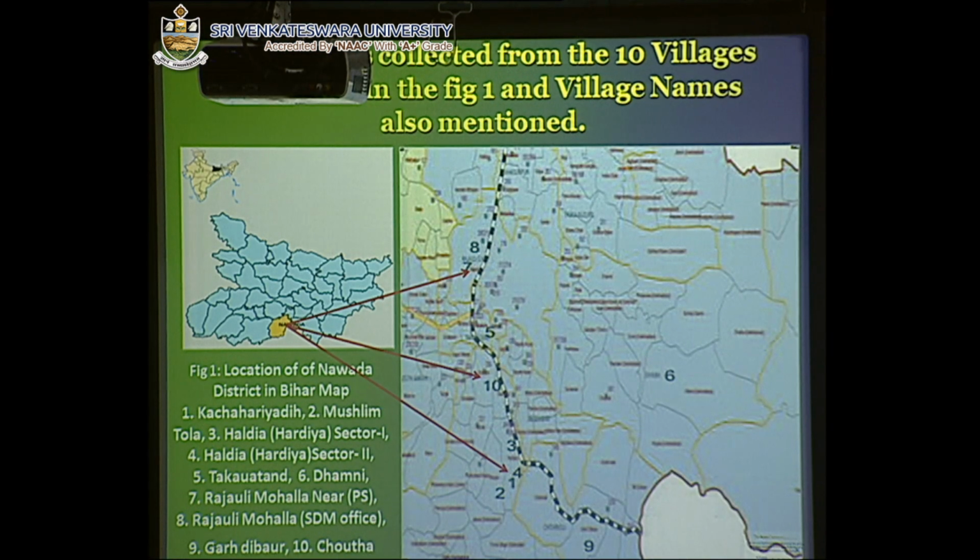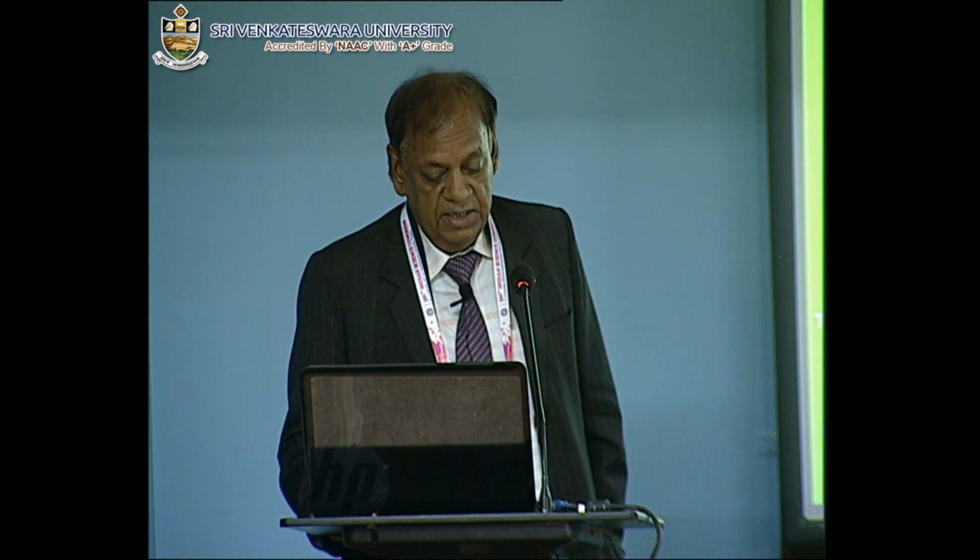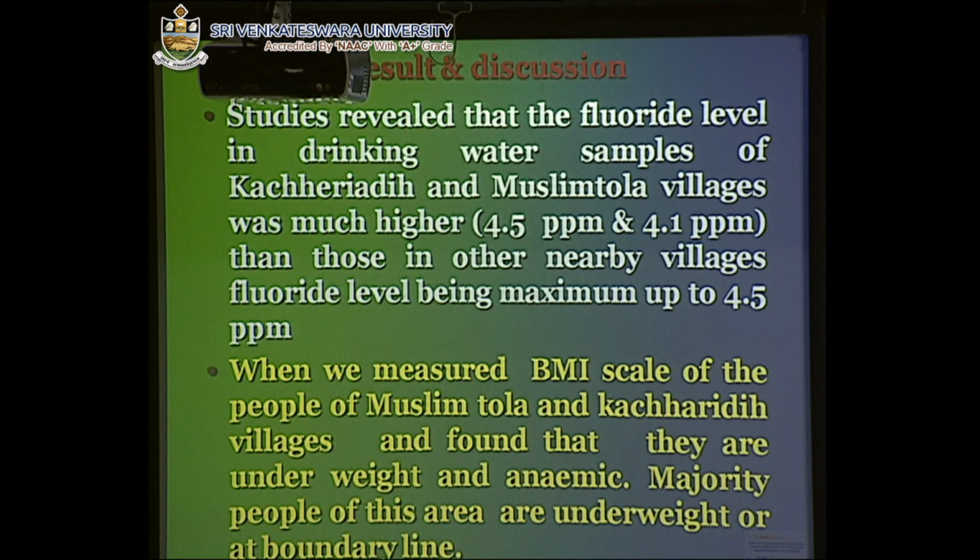This is the map of Bihar, and the blue patch is the spot of the Navada district, and this is the Rajoli subdivision where we have selected the 10 villages. These villages are Kacharia D, Muslim Tola, Haldia Sector 1, Haldia Sector 2, Rajoli Mohalla near Police PS, Rajoli Mohalla near SDM office, Gardibaur, and Chautha. The study revealed that the fluoride level in drinking water samples of Kacharia D and Muslim Tola villages was much higher, that is 4.5 ppm and 4.1 ppm, than those in other nearby villages.